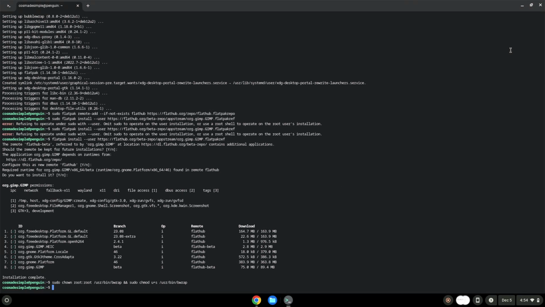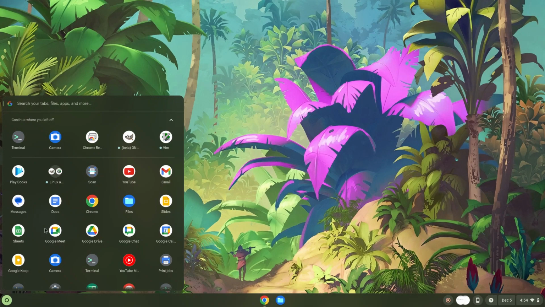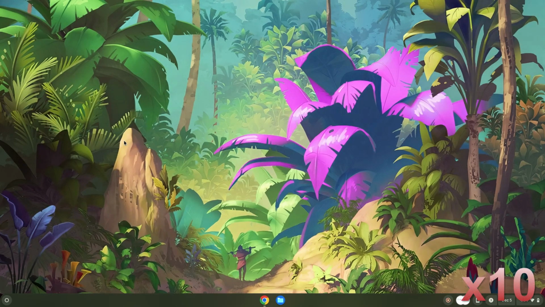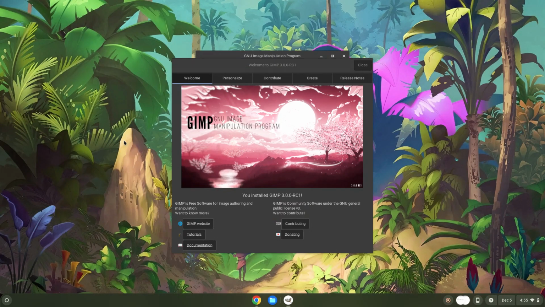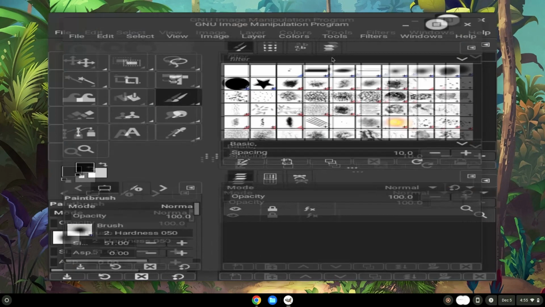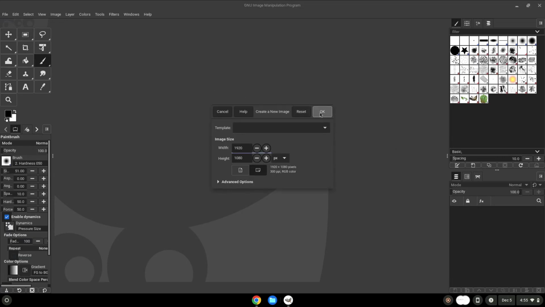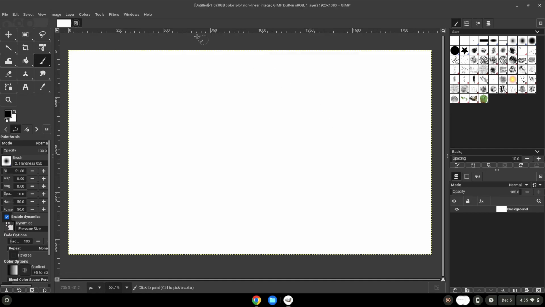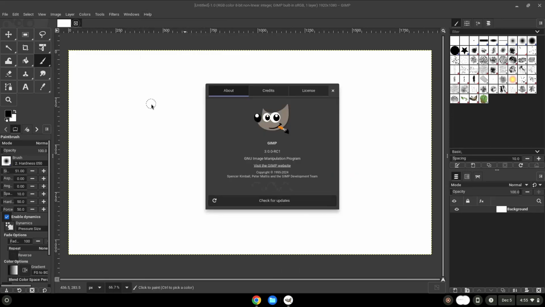Let's launch it. Enjoy! All content which you want to use in this application will be in your Linux files folder in your file manager.